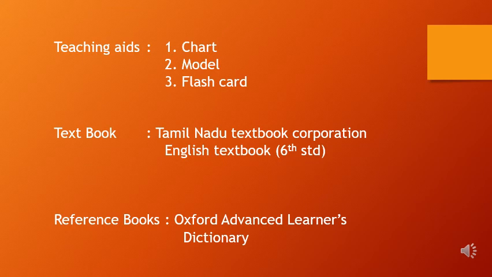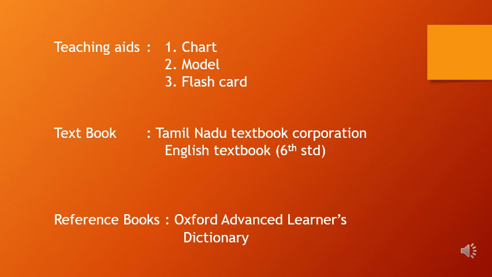If it is CBSE or IC International Curriculum, you can write the name of the textbook which is given in your book. Okay, and in the reference section you should write one standard dictionary's name. So I have given you Oxford Advanced Learners Dictionary. That is a standardized dictionary for everyone in the world. So you can choose, you can write that dictionary, or if you have another standard dictionary, you can also write that name. But you should write the exact name of the dictionary.